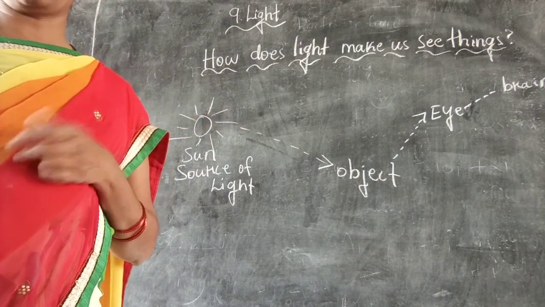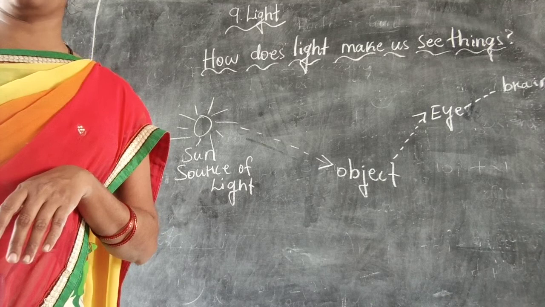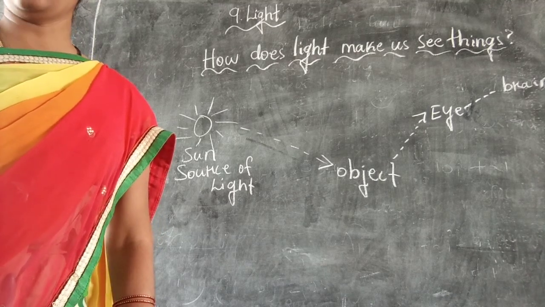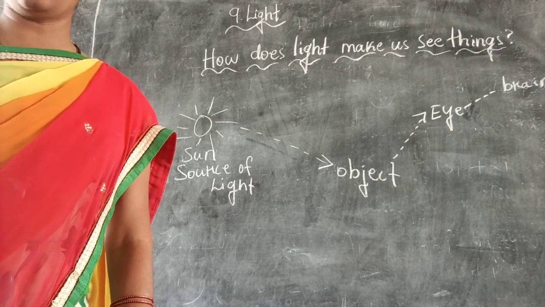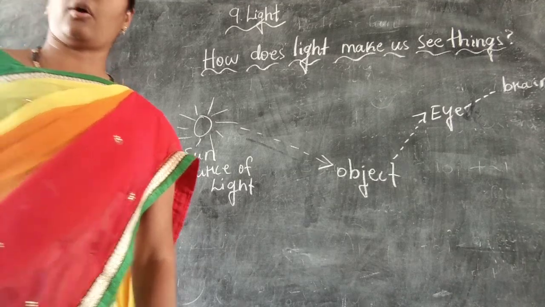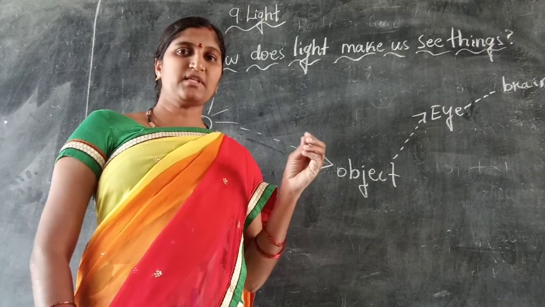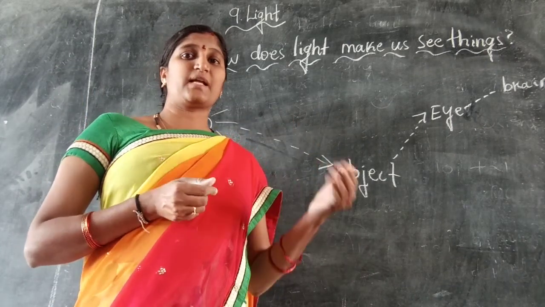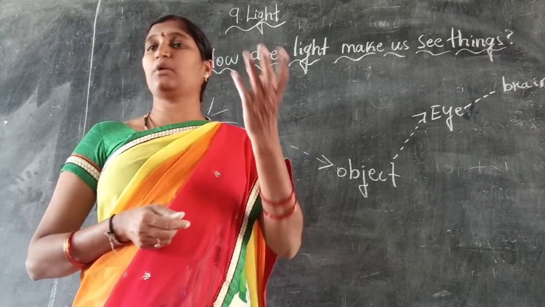Not all objects around us emit or produce light of their own. They are visible to us because of light that falls on them from other objects that have light of their own. The objects that are visible to us can be classified as luminous and non-luminous objects. So what they are saying here is that all objects cannot produce their own light. Some objects we can see because of the light falling on them. Some objects produce their own light.